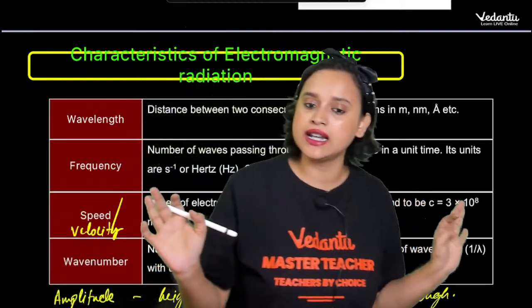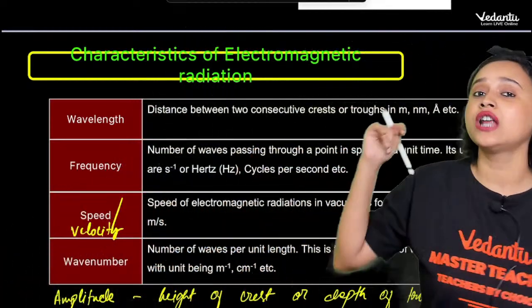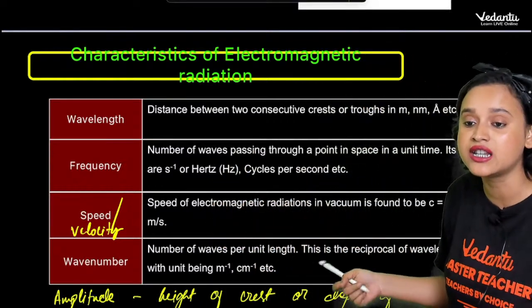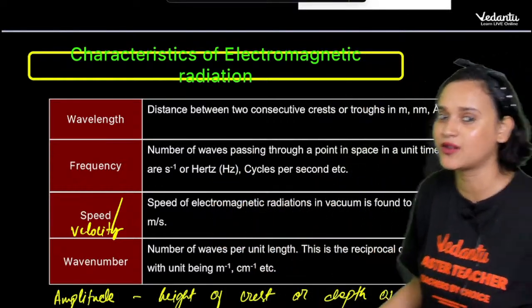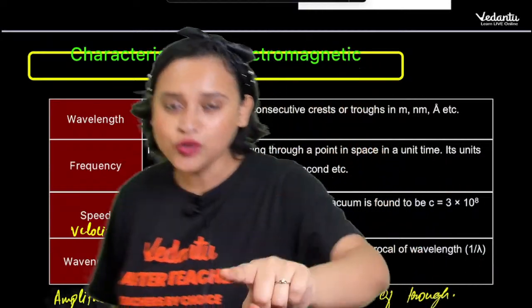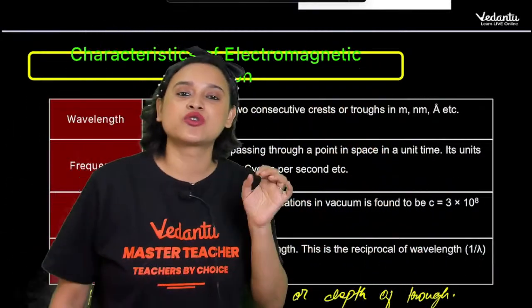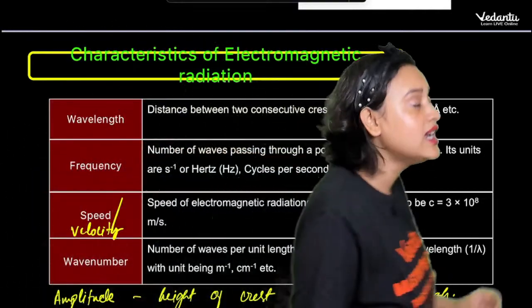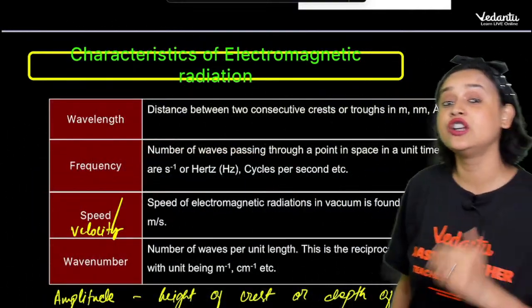Easy peasy, biryani tasty till now. Then we would also like to measure the speed or the velocity of the electromagnetic radiation. The speed of the electromagnetic radiation, what is it, everybody? You all know it. C is equal to 3 into 10 to the power 8 meter per second. Yes, that is the speed of light or velocity of light.